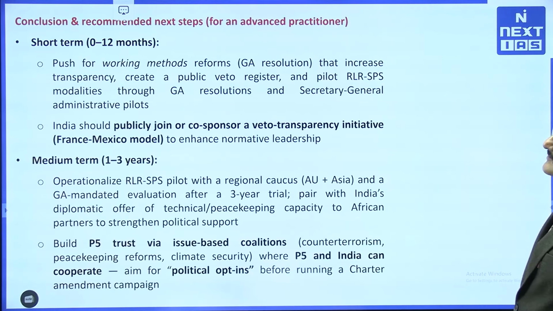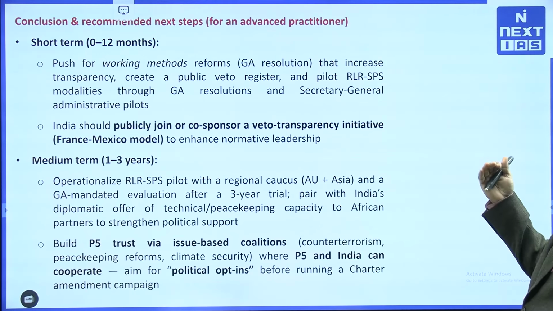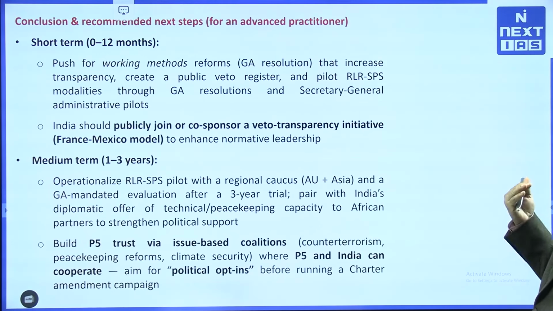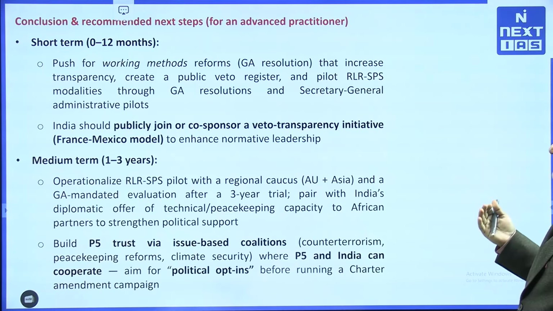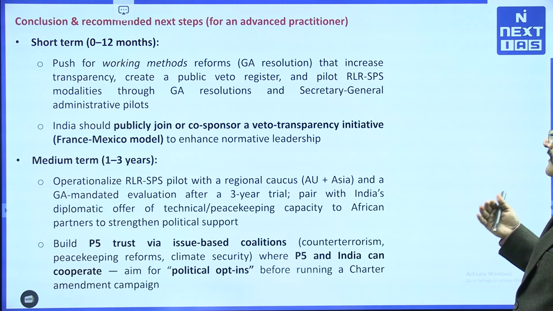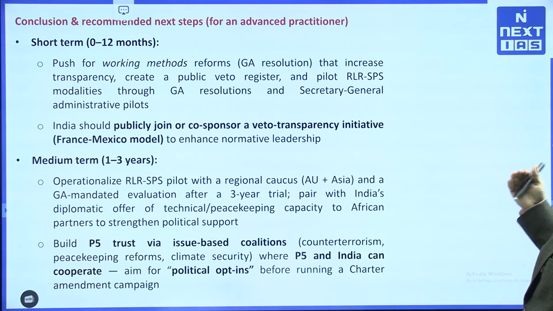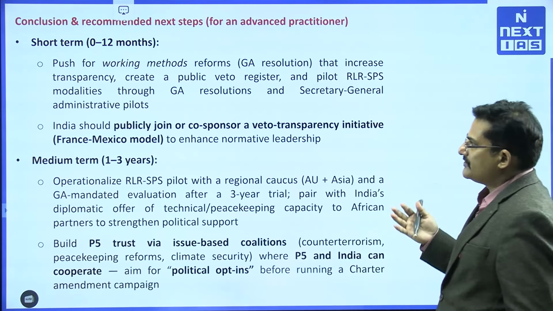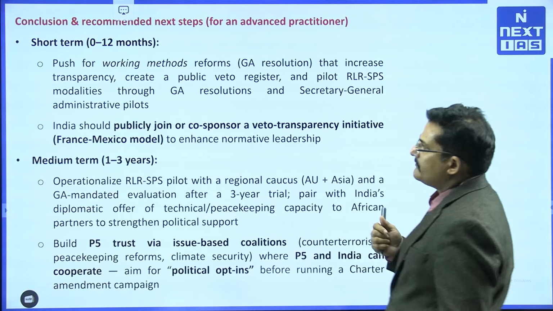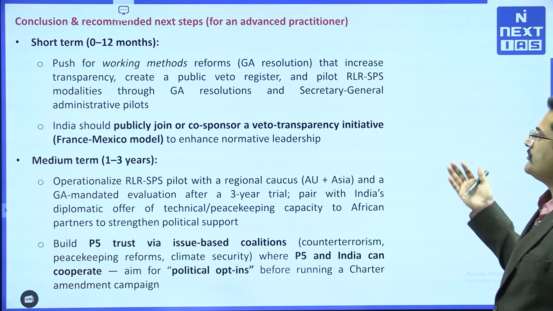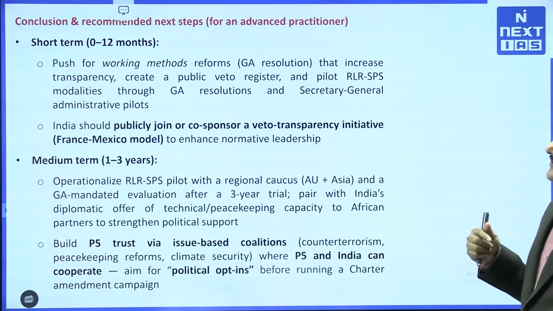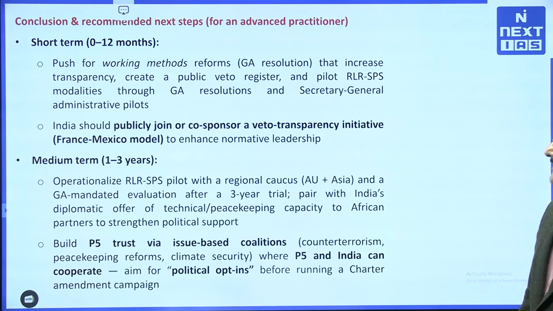What are the short-term goals? We need to push for working method reform, for example, in the General Assembly resolution itself, that increases transparency, creates a public veto register, and pilots RLS and SPS, modulated through a GA resolution and Secretary General administrative pilots. India should publicly join or co-sponsor a veto transparency initiative, as done on the France-Mexico model.